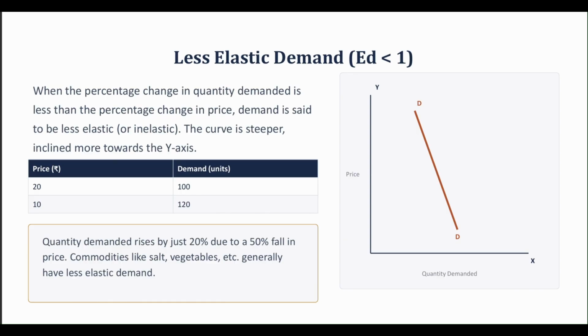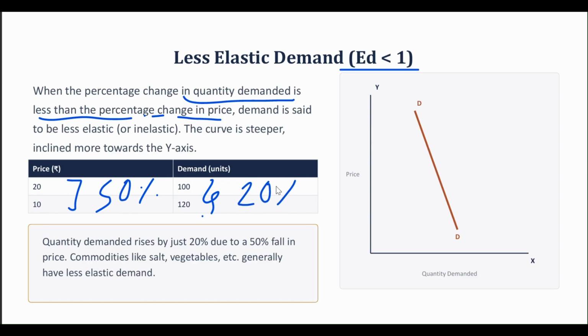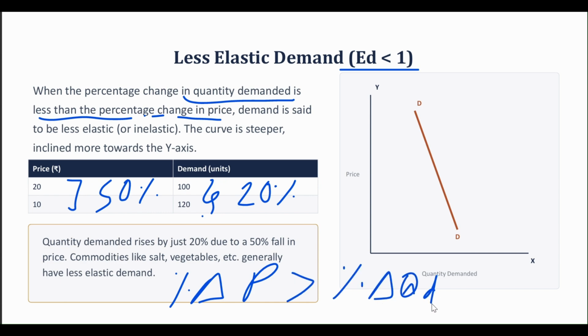Now let us talk about the less elastic demand. Here, elasticity of demand is less than 1, when the percentage change in quantity demanded is less than the percentage change in price. So here the percentage change in price is again 50%, right? And here the percentage change in quantity demanded is 20%. So here the percentage change in price is greater than the percentage change in quantity demanded. Demand is said to be less elastic or inelastic.